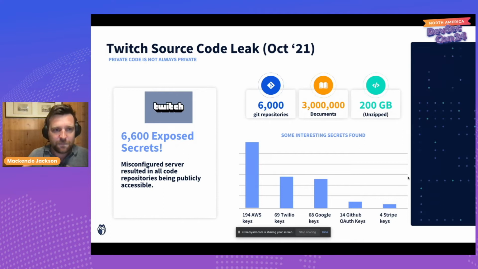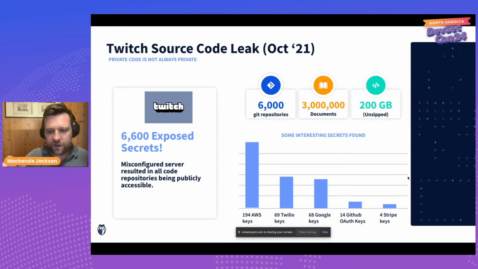But this just goes to show that private source code doesn't always remain private. And when it does leak out publicly, it can leak a whole bunch more than just your source code. Now, in my opinion, the attackers in this exact example actually did Twitch a favor. They did Twitch a favor because they publicly announced that Twitch's source code had been breached. Had they not done this, then Twitch may not have known that all these secrets inside were compromised, because they were very quickly able to rotate a lot of these secrets so they were no longer a threat. But the attackers could have sold them. It happens regularly on the dark web, where you can sell credential accesses into companies.